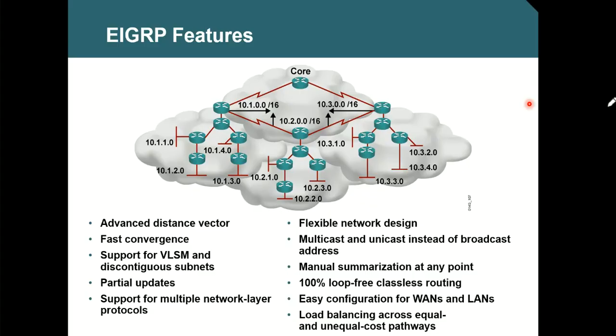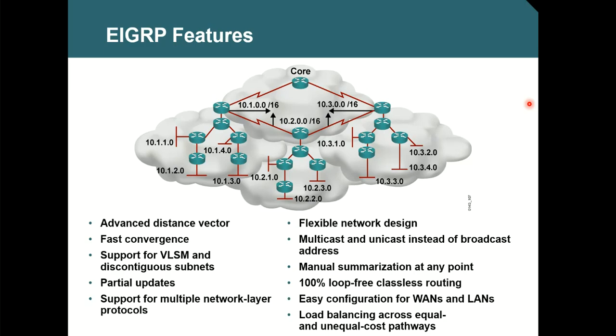Next, there is no broadcast. Only multicast and unicast are used in EIGRP communications. When it sends a hello packet, a multicast address is used. When it sends an update, unicast is used. So there is no broadcast. Broadcast is bad. That is why EIGRP doesn't support broadcast. Next is summarization. You can do manual summarization at any point. We'll talk about that in detail when we get there.